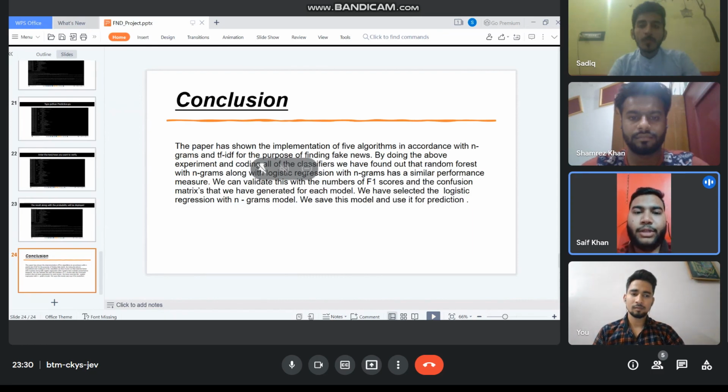And this is our conclusion. The paper has shown the implementation of the five algorithms, evolving with the algorithm and its ideas for the purpose of finding a diagnosis.